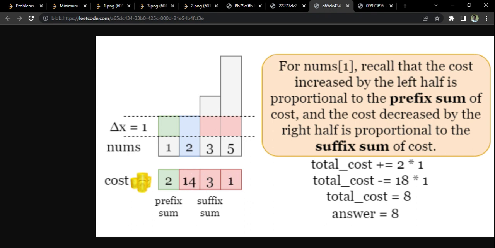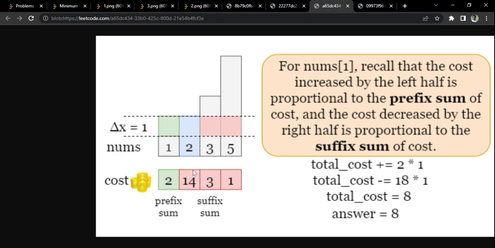That is the number of gap. The gap between 2 and 1 is 2 minus 1 equal to 1, so the gap is 1. So 14 plus 3 plus 1 should be multiplied with gap, which is equal to 1. So 18 into 1, that is the one which we are going to subtract. How is 18 coming? 14 plus 3 plus 1 is 18, right?